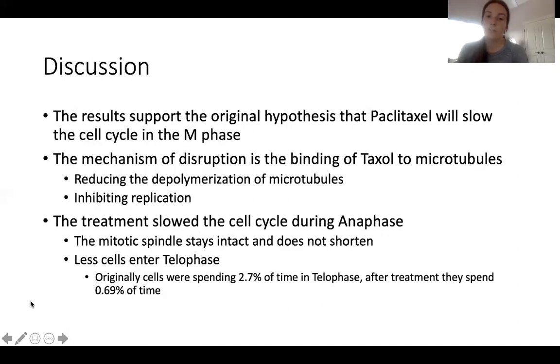The results support the original hypothesis that paclitaxel will slow the cell cycle during the M phase. The mechanism of disruption is the binding of Taxol to these microtubules, causing them to not be able to dissociate from the chromosomes. This then inhibits replication. The treatment slowed the cell cycle specifically during anaphase, and the mitotic spindle stays intact and doesn't shorten. Less cells enter telophase, and here is another summary of the numbers that we saw.